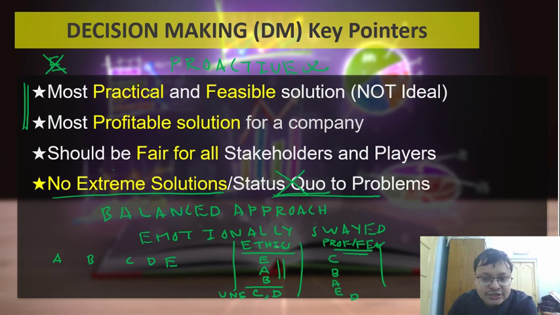What I'm saying is, let's say from a profitability standpoint, your sequence of most profitable or feasible solutions is as follows: C followed by B, followed by A, followed by E, followed by D. But from an ethical standpoint, let's say your sequence that is most ethical is E, followed by A, followed by B, and C and D get classified as unethical solutions. In such a case, which option should you mark?